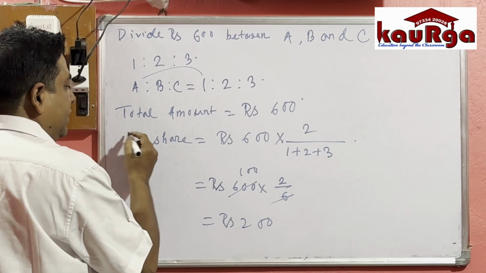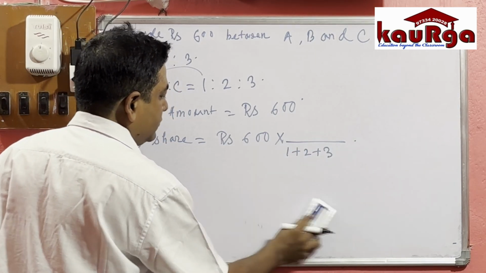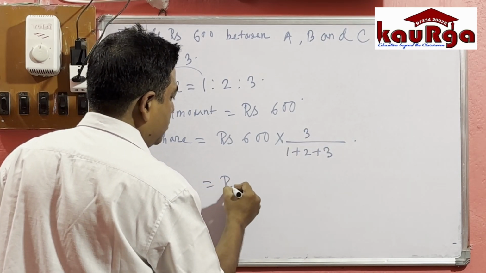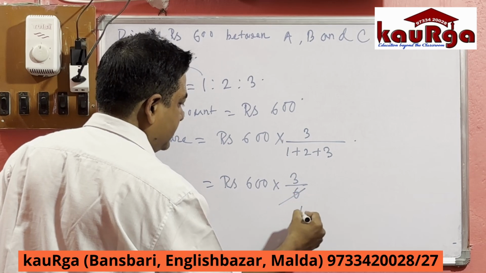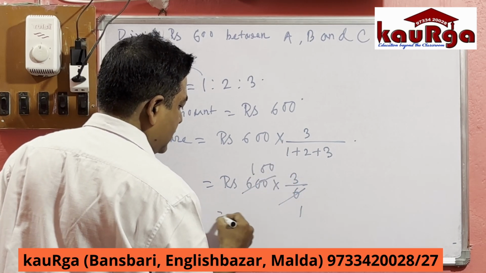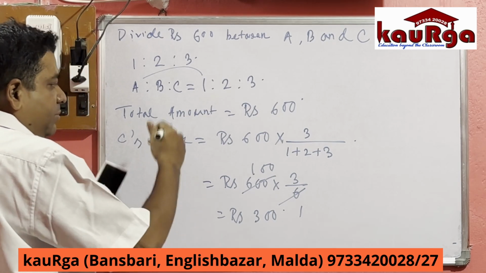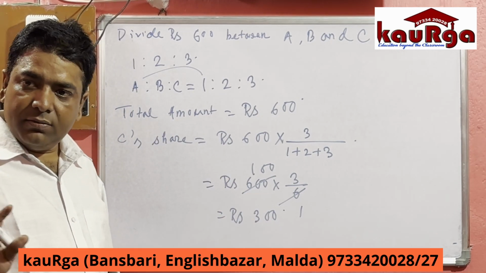Similarly C's share is rupees 600 into 3 by 6 equal to rupees 300. So A's share, B's share, and C's share we have got. Understood this one? Clear? Okay.